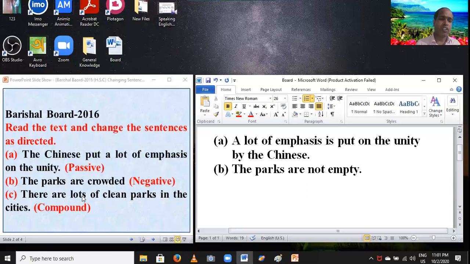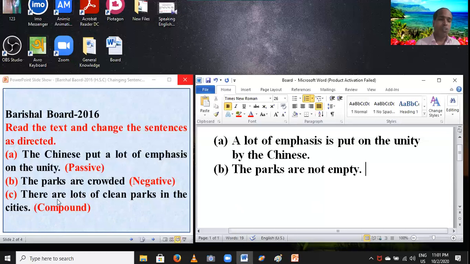There are lots of clean parks in the cities. Change into compound. Question: is the sentence simple or complex? Exactly, my dear students, this sentence is simple because there is one subject and one finite verb in this sentence.